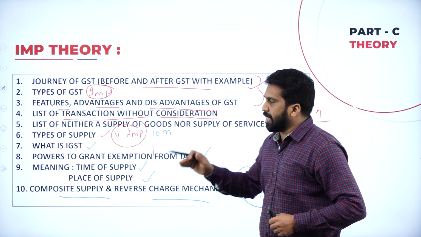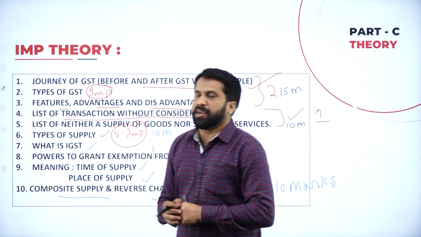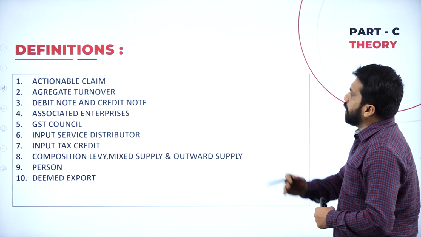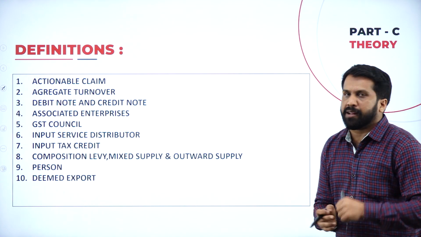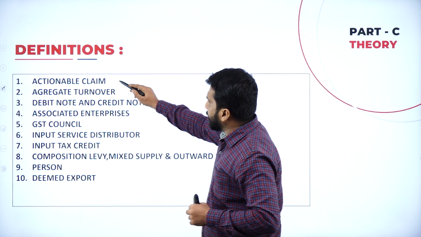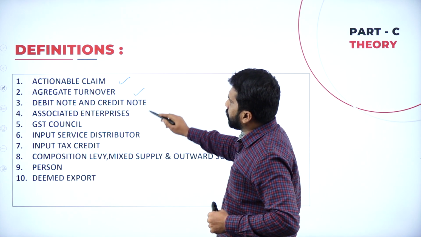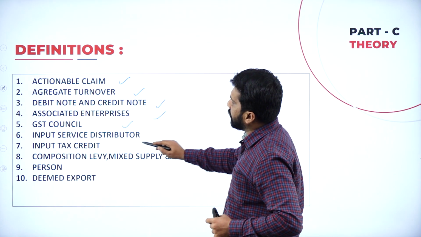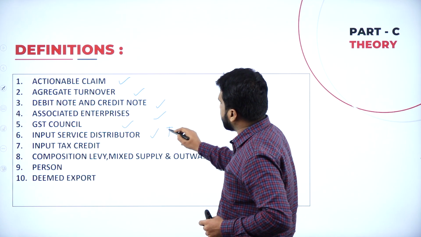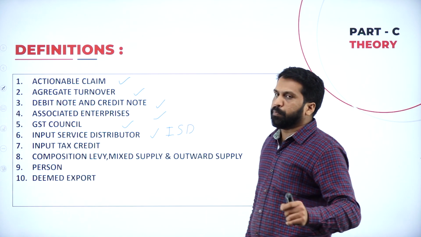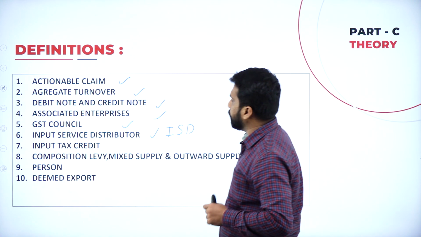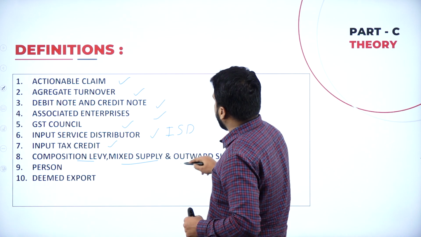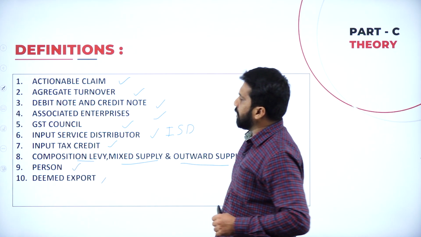Hope you are clear. These are the major theory questions you may expect for your 15, 10 as well as 5. Next, if you come to the next one, that is the definition part. Under definition, we will get actionable claim, aggregate turnover, debit note and credit note, associated enterprise, GST council, input service, they can also call it ISD, input service distributor. And input tax credit, composition levy, mixed supply, outward supply, person and deemed export.